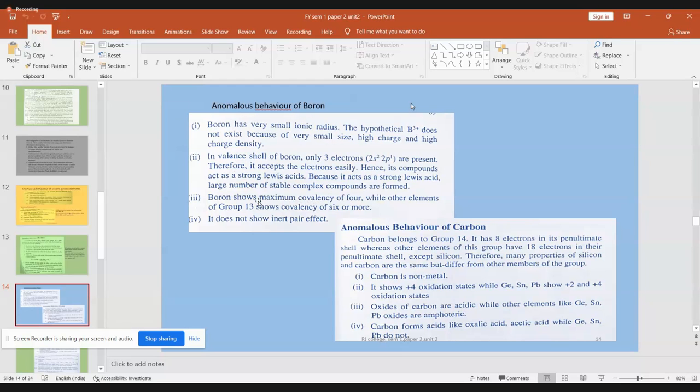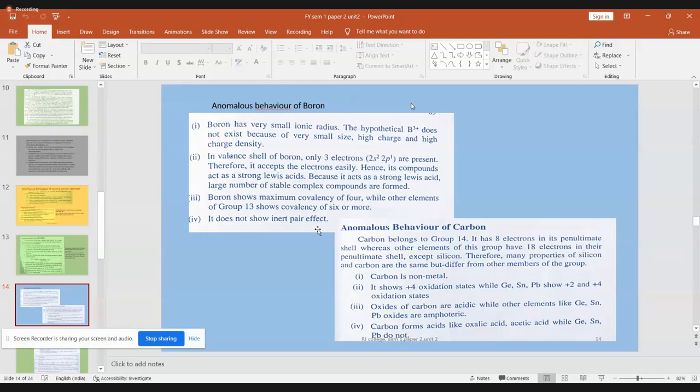So boron shows a maximum of 4 covalent bonds. It has only 3 electrons, but 4 covalent bonds. That is the reason it is an electron deficient compound, or it behaves as a Lewis acid. While other elements in group 13, the elements which are below boron, can form up to 6 covalent bonds. And boron does not show inert pair effect.